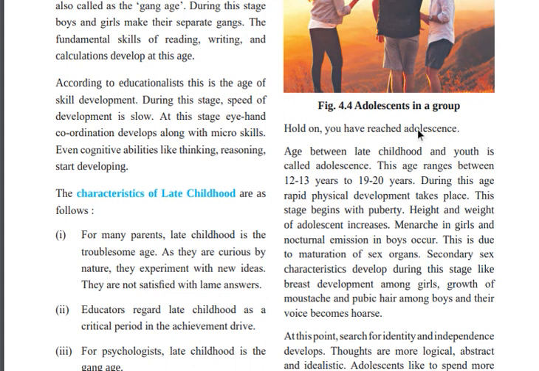This is the age between childhood and youth, called adolescence, and it ranges between 12 to 19 years or 13 to 20 years. During this age, most people are in school up to higher secondary.